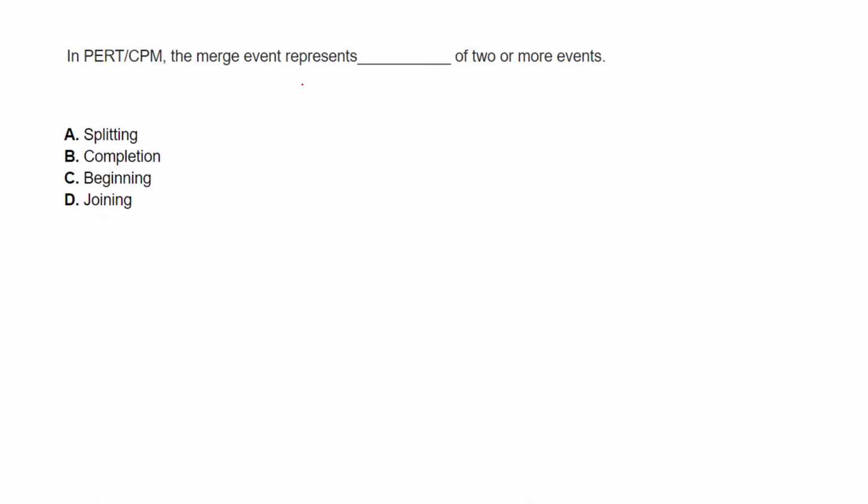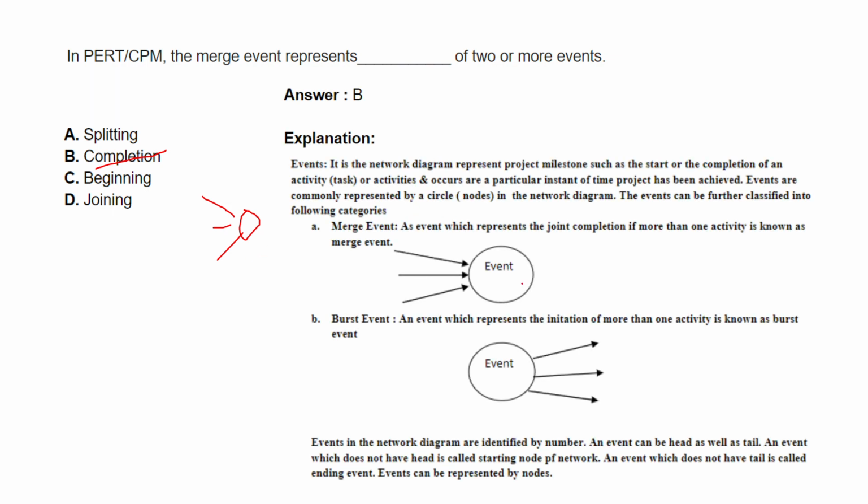In PERT CPM, the merge events represent: splitting, completion, beginning, joining. Completion. Merge event means two or three events are merging at one place, so that means they are completing here. So this is the explanation that this is the merge event and this is the burst event. Burst event means that it is starting, the beginning, and merge event means completion. All right.